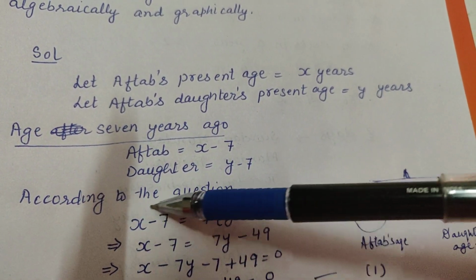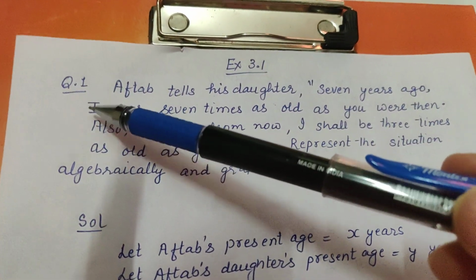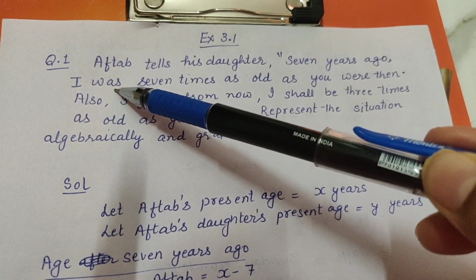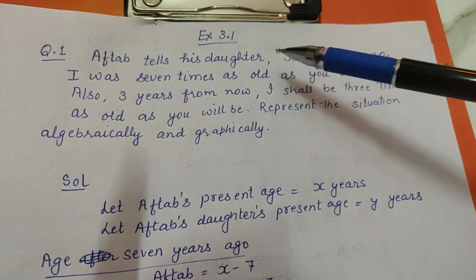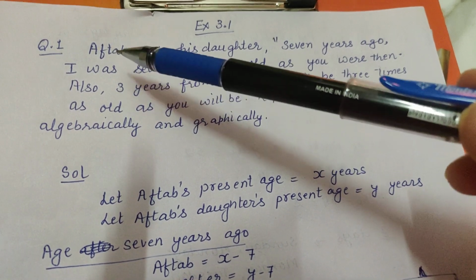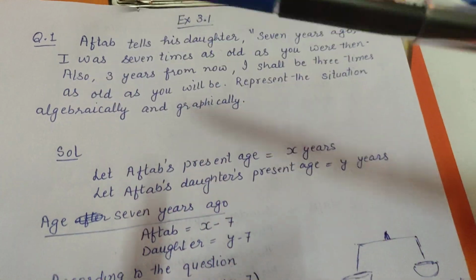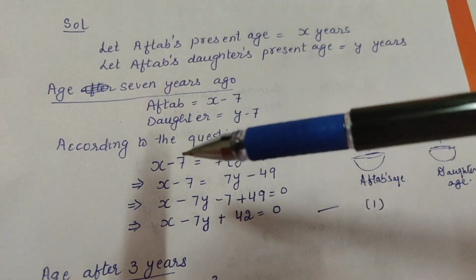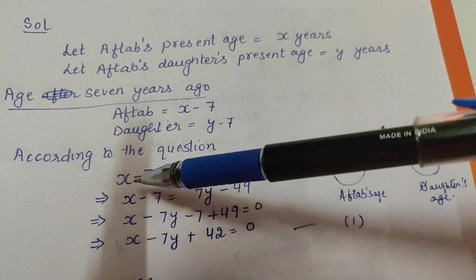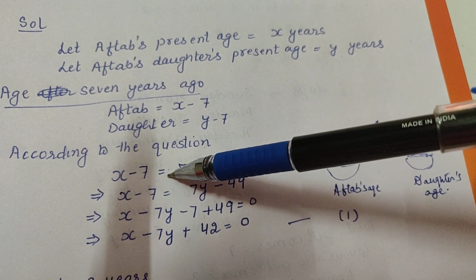So here I have written 7 years ago, I have written till here. Okay. Now this is also very important, was. Whenever you are converting a situation into an equation, these words are very important. Is, was, will, shall, they all represent is equal to. Okay. So when I put this is equal to sign, you know what I have written? I have written 7 years ago I was.